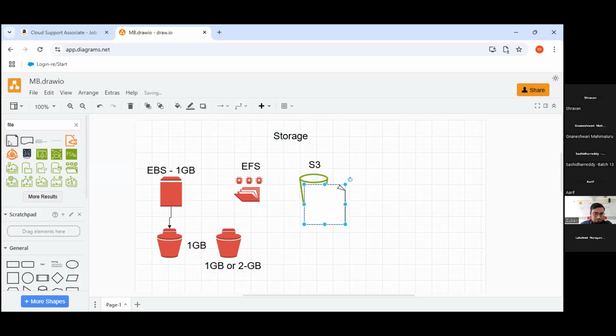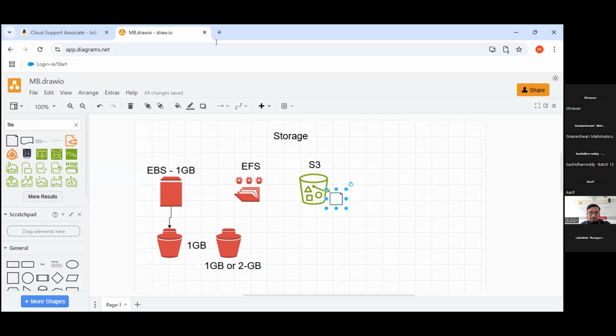Let's suppose you have an object inside the S3 bucket, and this object is deleted. And version control is enabled, guys. How will you recover it?